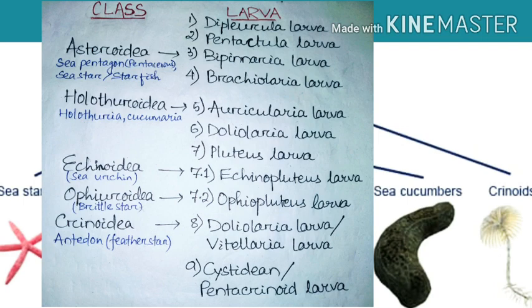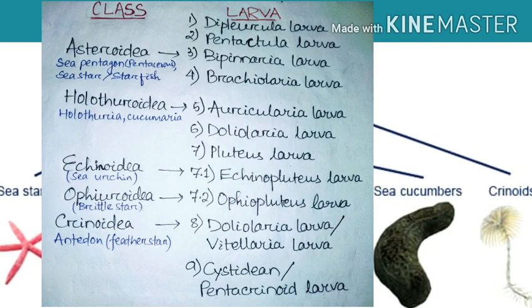It is of two types: one is echinopluteus larva and the second one is ophiopluteus larva. Eighth is vitellaria larva, which is also called doliolaria larva. Then cystidian larva or pentacrinoid larva. So now we will see which larva belongs to which class.